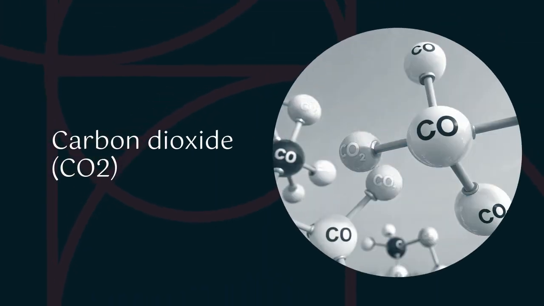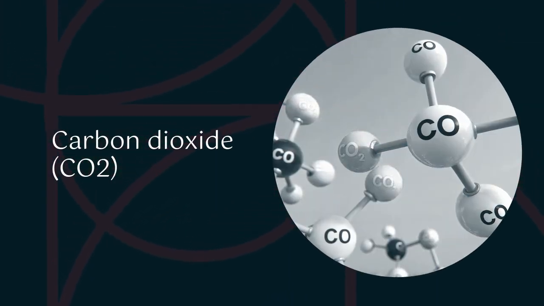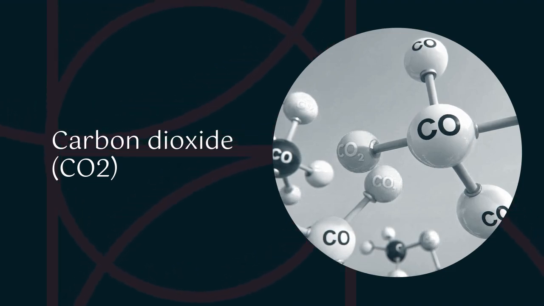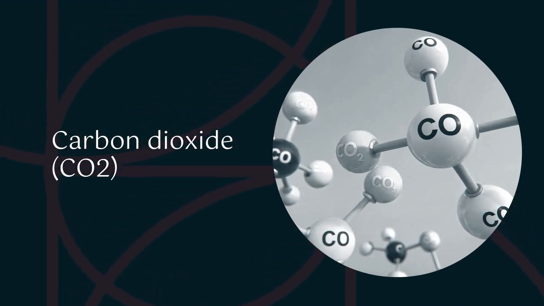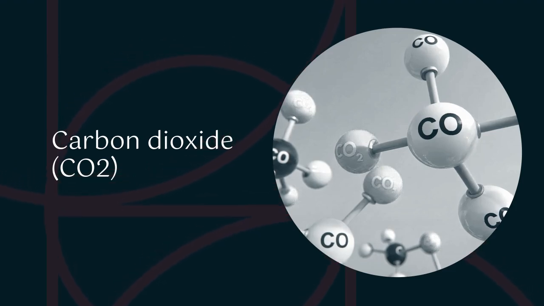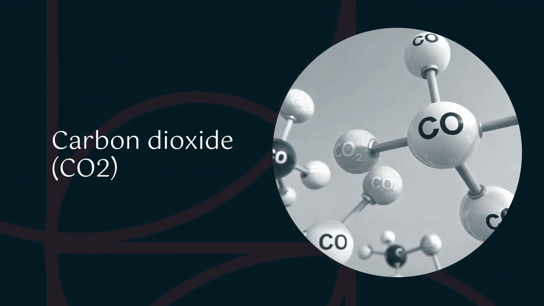We have carbon dioxide. Carbon dioxide is useful in photosynthesis. Green plants make use of carbon dioxide for photosynthesis. Carbon dioxide is also used in the production of fire extinguishers, and is also useful in the carbonation of beverages. Carbon dioxide adds fizz to beverages.